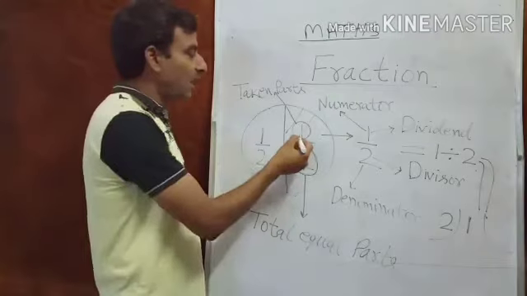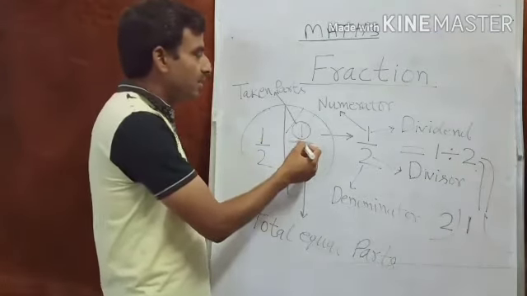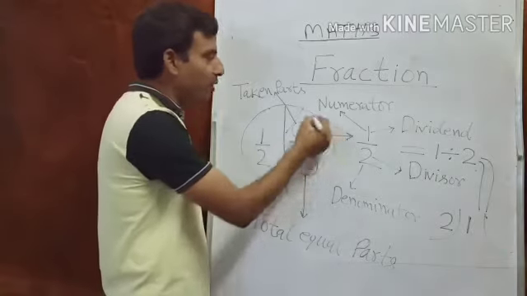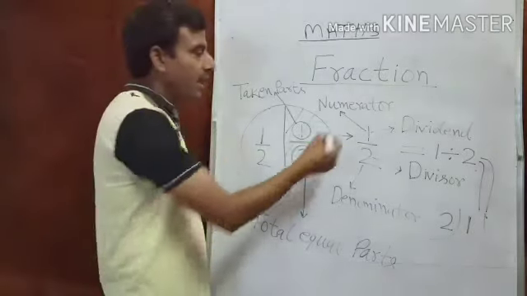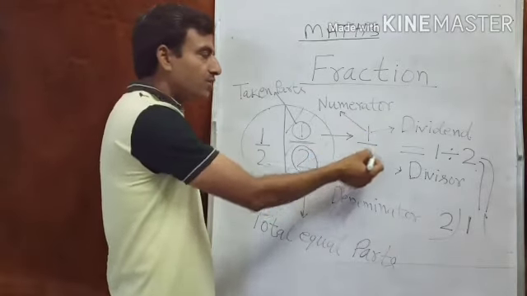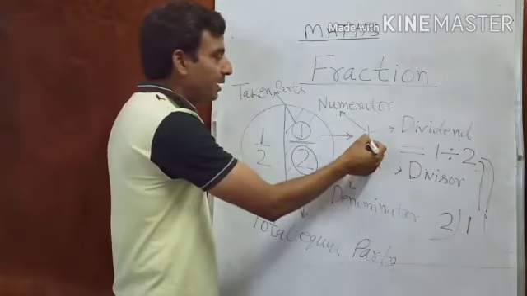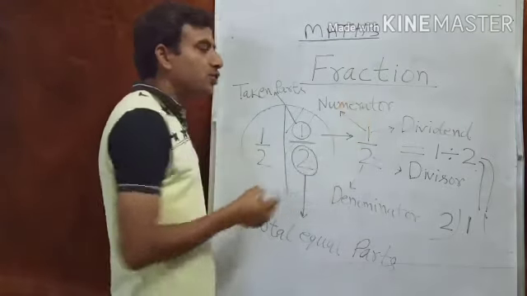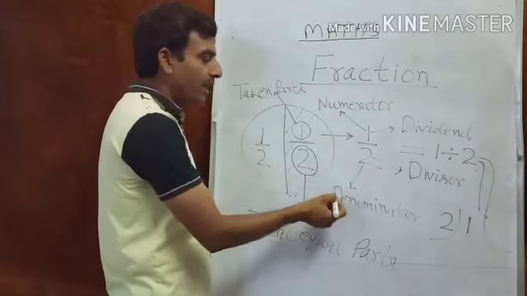We say this is upon, and this part's value is 1 upon 2. We read it as 1 upon 2 and we write it in this form. This is called a fraction. The upper number we call the numerator, and the downside number we call the denominator.